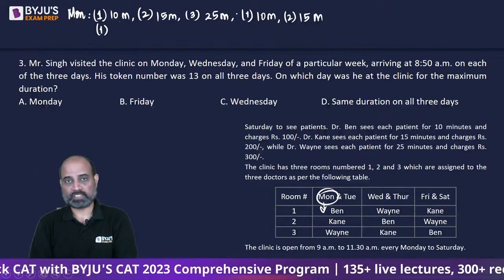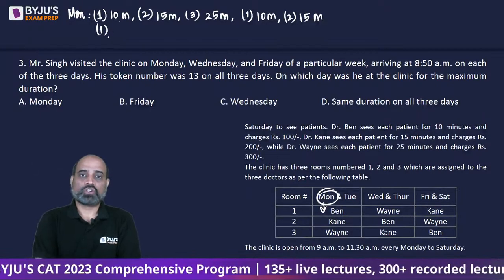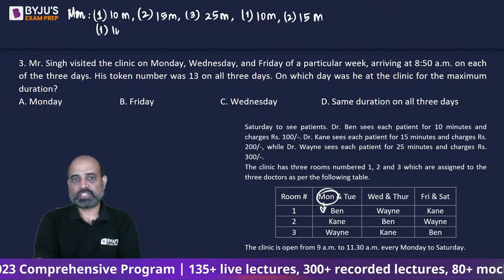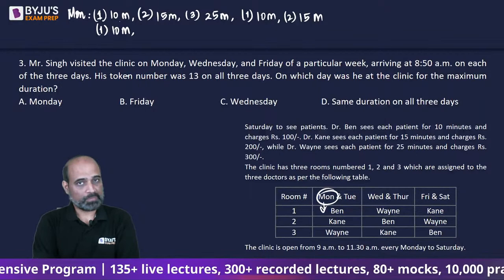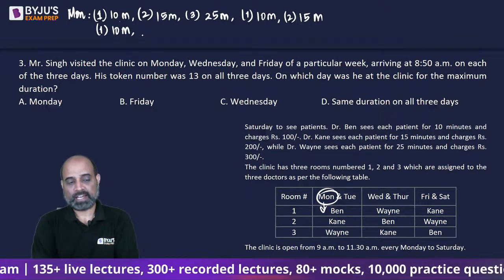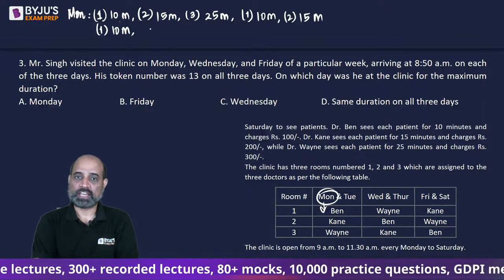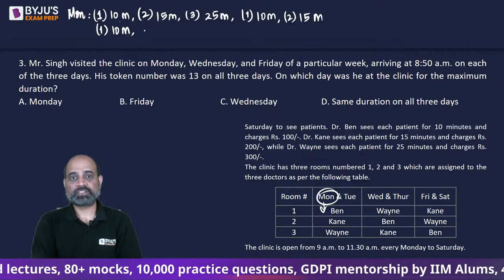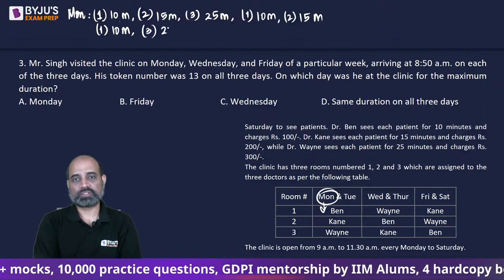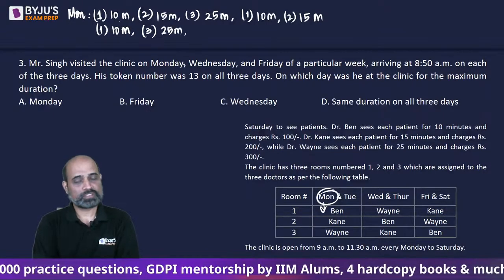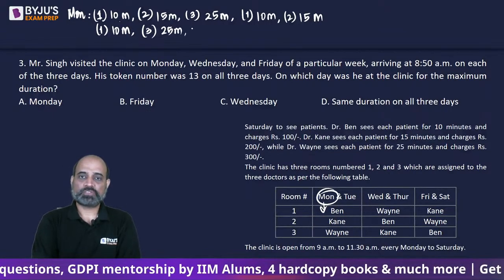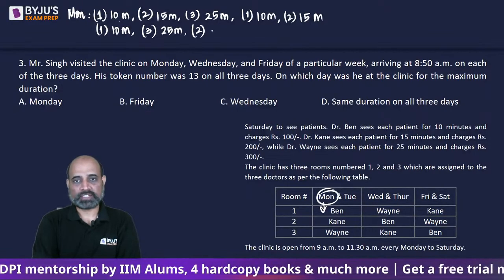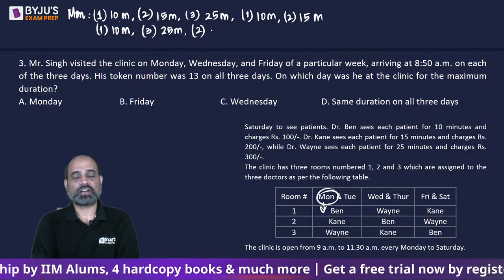Only one patient has entered room number 3. So at 9:20, the fifth patient will enter, 10 minutes. Next, we will have the seventh patient, right? Seventh patient will enter room number 3 because that is empty in 25 minutes. Eighth patient will enter room number 2 because that is going to be vacant at 30 minutes.